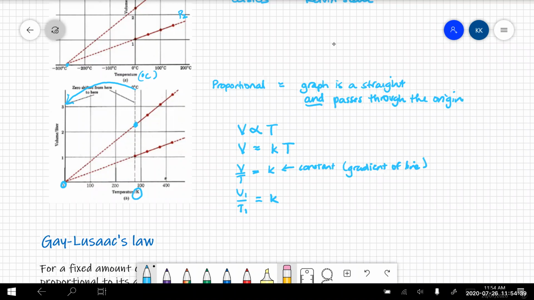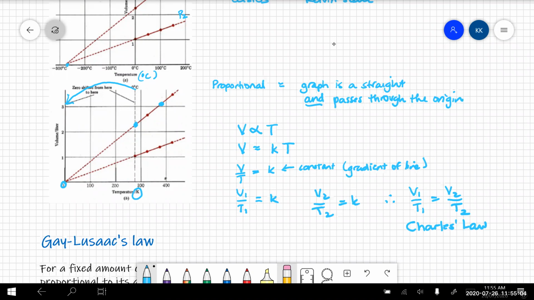And then if we're looking at a different point on the graph, so this one, we'll call that V2 and T2, that's also equal to K. And if both of those are equal to K, then V1 over T1 equals V2 over T2. And that is the mathematical statement of Charles' law.